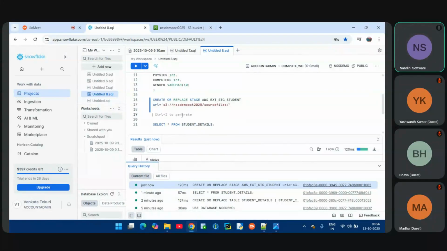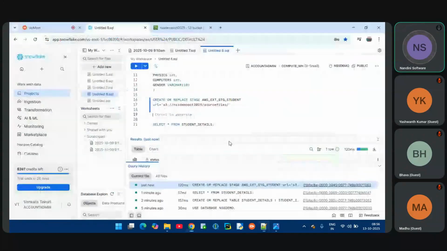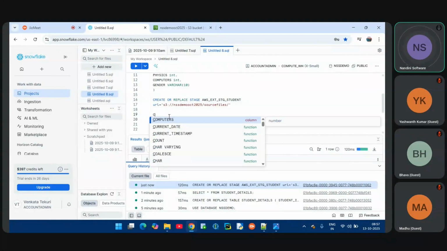For that, I have to use the copy into command, as discussed earlier. By using the copy into command, I can load the data into the student details table. Let me write the copy into command. How to write the copy into command? Please observe carefully, team. It is very simple, guys. This is the same process we will follow in real time as well.